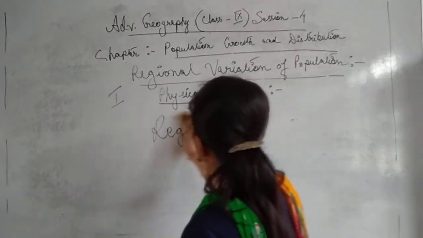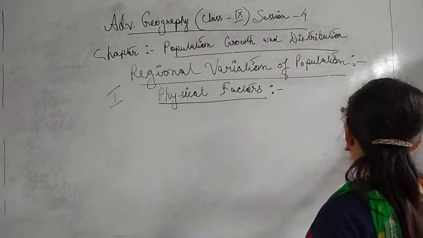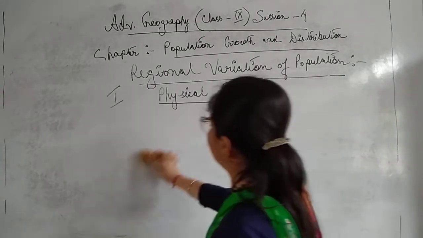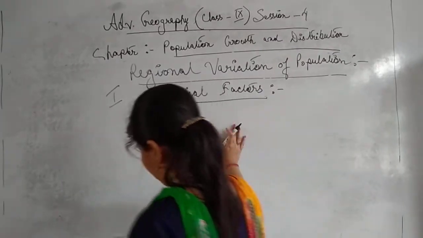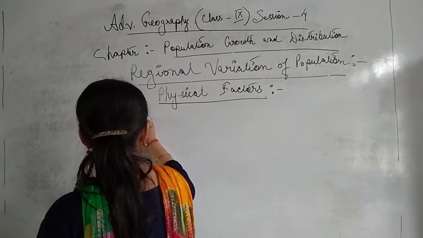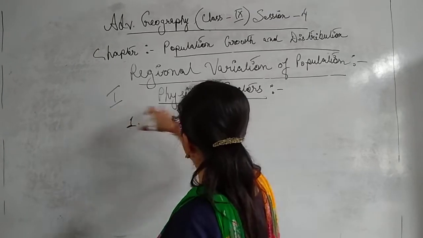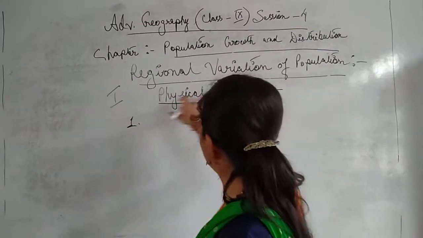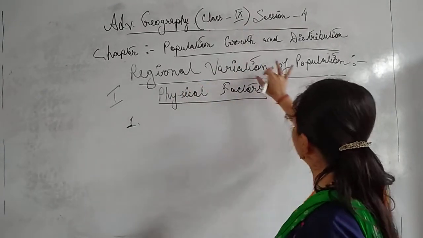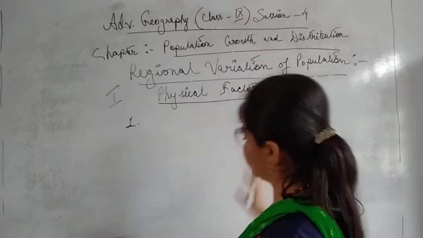As I have already told you, a region resembles an area or space of some particular natural criterion. So physical factors is the point number, I can say, 1. Here I have written Roman number 1, physical factors. All of you just note it down in your copies. These are the causes of regional variation of population.